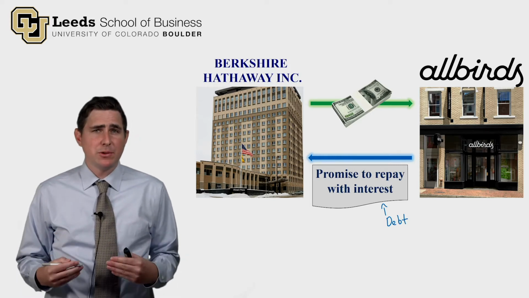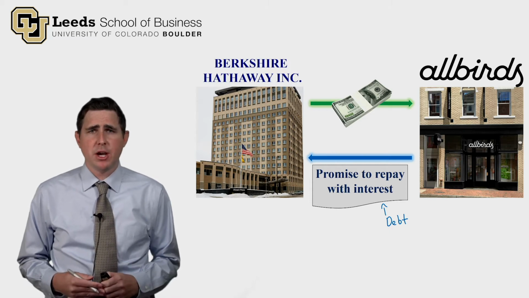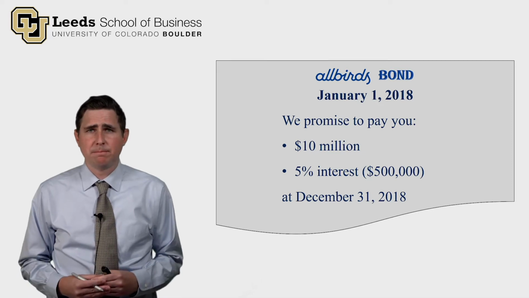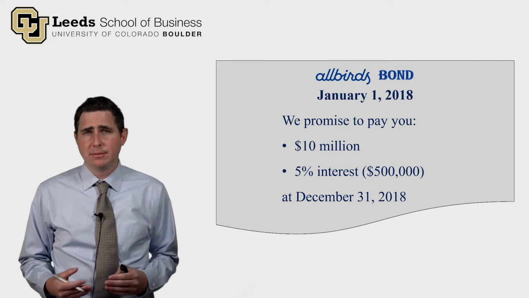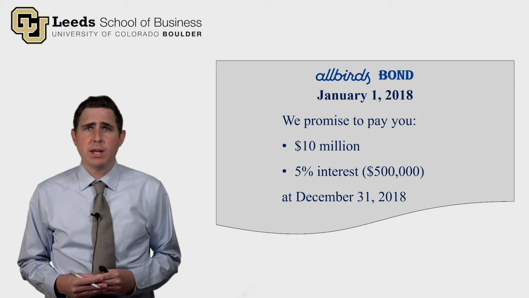Now, as accountants, we need to know how we should account for this investment. And so that's what we're going to go through in this video. First, let's take a closer look at this piece of paper. This is an Allbirds bond. It's a debt bond. It's issued January 1st, 2018.